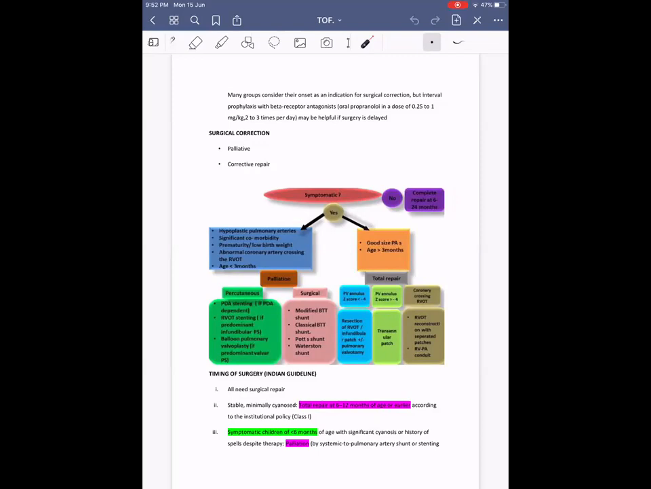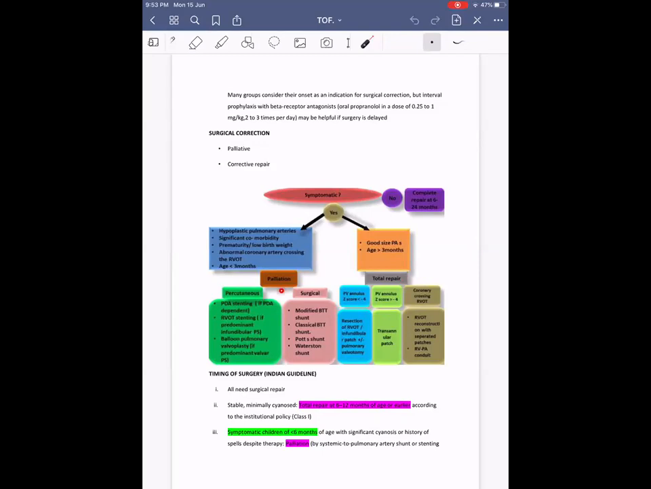Then we have to look at the associated conditions: whether the pulmonary arteries are hypoplastic, significant comorbid conditions, prematurity, low birth weight, abnormal coronary artery crossing the RVOT, and age less than 6 months. These are the indications for going for palliative repair. On the other hand, if the pulmonary arteries are of good size and age is more than 3 years, you can directly go ahead with total repair.